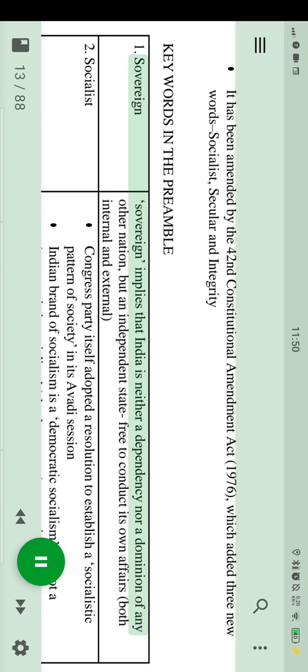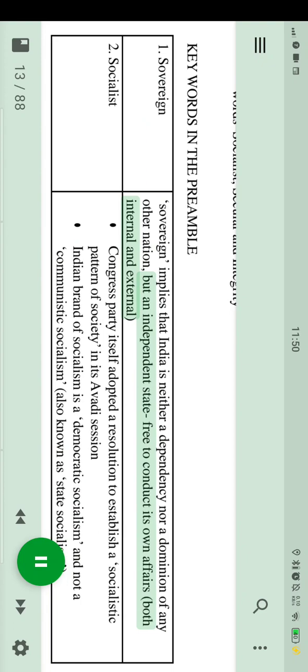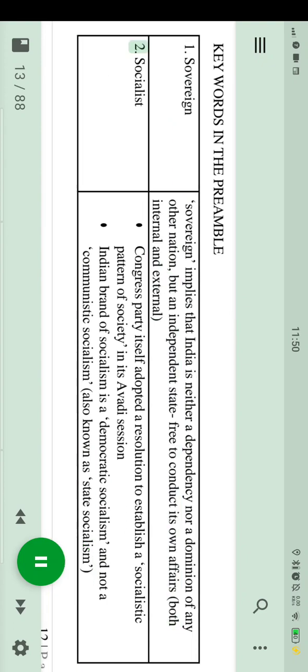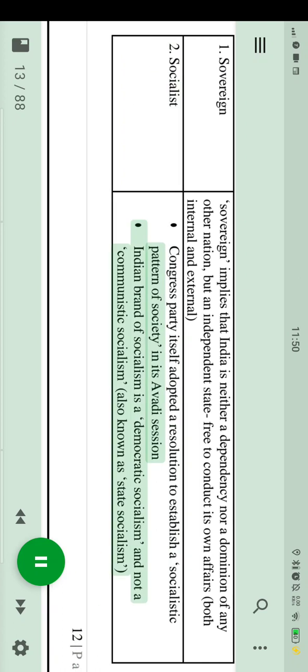1. Sovereign. Sovereign implies that India is neither a dependency nor a dominion of any other nation, but an independent state free to conduct its own affairs, both internal and external. 2. Socialist. The Congress Party itself adopted a resolution to establish a socialistic pattern of society in its Avadi session. The Indian brand of socialism is a democratic socialism, and not a communistic socialism, also known as state socialism.